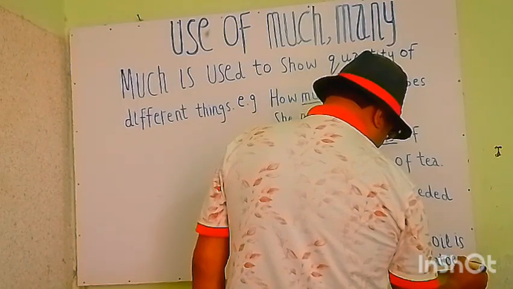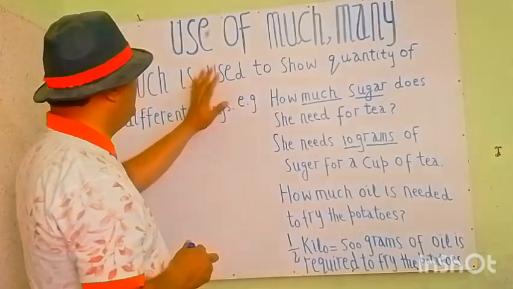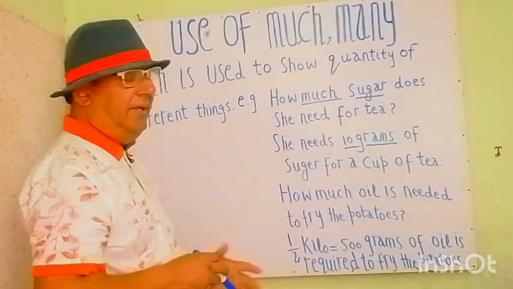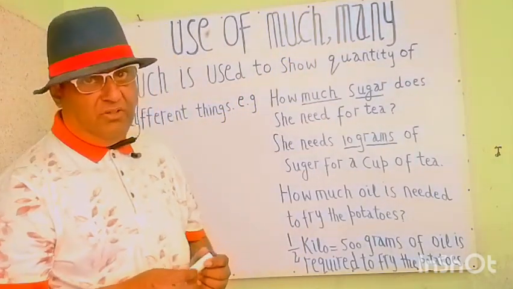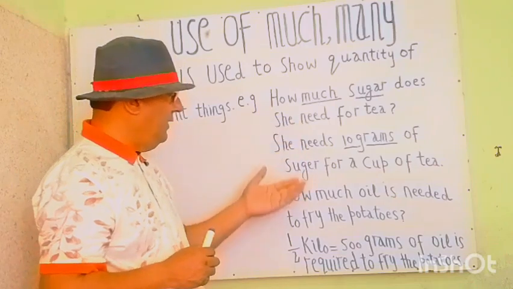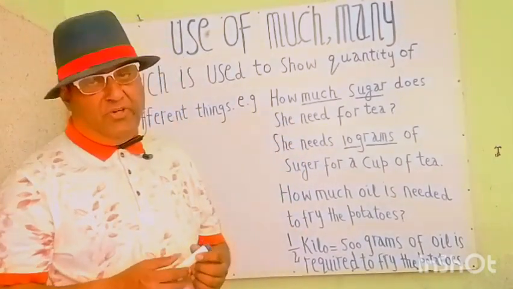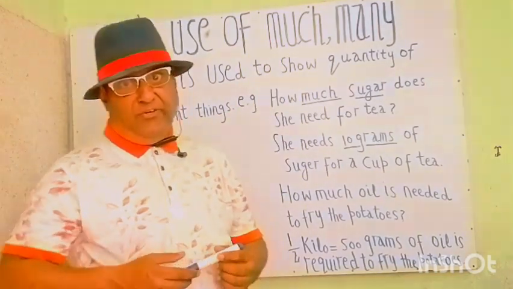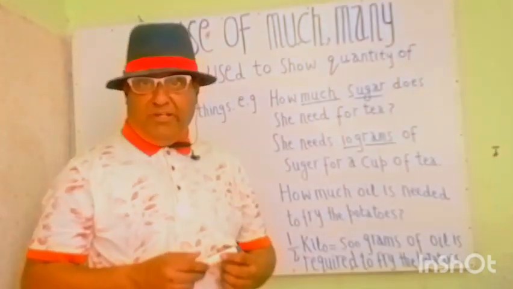So here you are, my students. Today we have two adjectives, much and many. Much is used for quantity of things, quantities of different things. So we have set two examples, two questionary statements and two affirmative statements, to explain the adjective much that defines the nouns as well as the quantity of that noun.